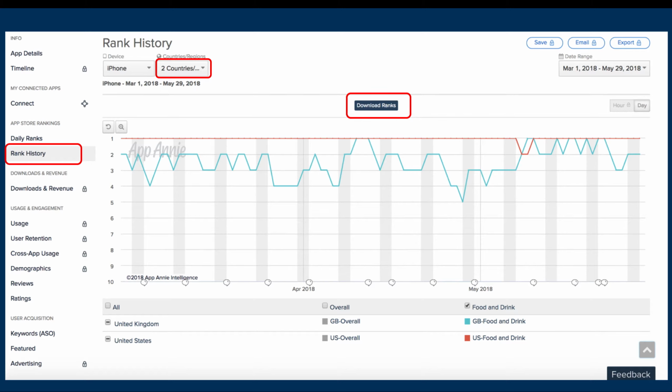You can see that in US, the app has consistently maintained the number 1 rank in food and drink category, but their ranking has been fluctuating between rank number 5 to rank number 1 in the UK. This may be an indication of a more competitive food and drink category in the UK.